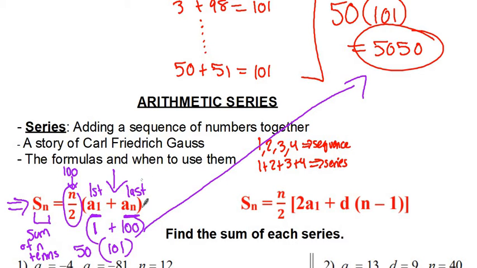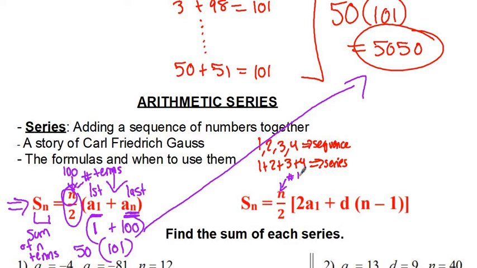You use this first formula if you know the first term, the last term, and the number of terms, because that's what they're giving us here. n is the number of terms, a sub 1 is the first term, a sub n is the last term. So that's the formula you would use if you know those three things. If you don't know these three things, you could use this one instead.